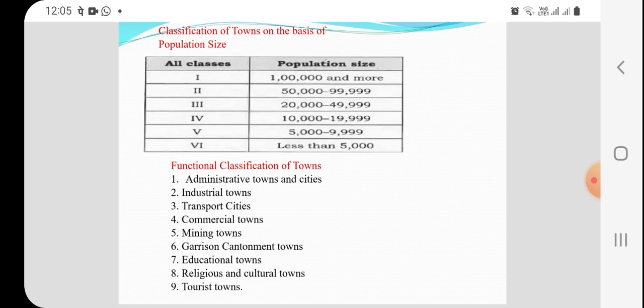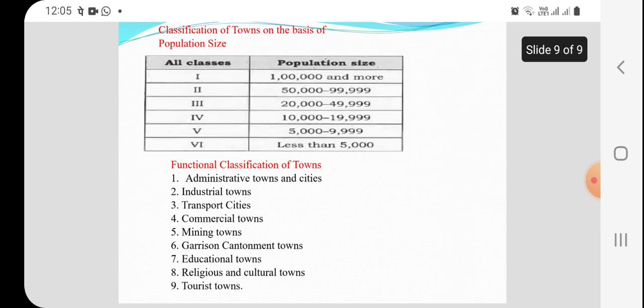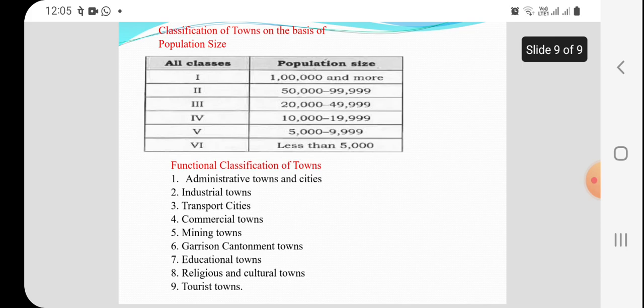Then garrison and cantonment town: wherever military activities are there, that area comes under garrison and cantonment town. Example, Ambala. Educational town: you can see all the major states having educational towns, like JNU in Delhi, like IIT Chennai. These are some of the examples.